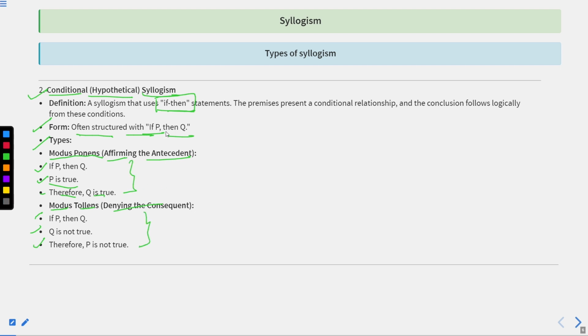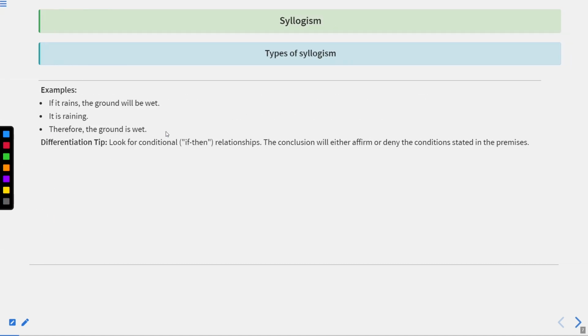Now we can take one example so that you can get a clear idea. If it rains, the ground will be wet. It is raining, therefore the ground is wet. And if it does not rain, the ground will not be wet. It is not raining, therefore the ground is not wet. Have you understood that this is how you differentiate hypothetical syllogism, which talks about an if and then relationship, and will either affirm or deny the condition stated in the premises.